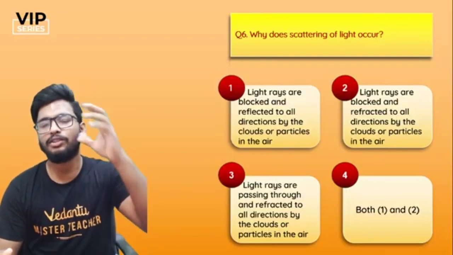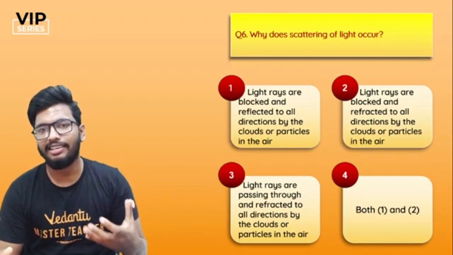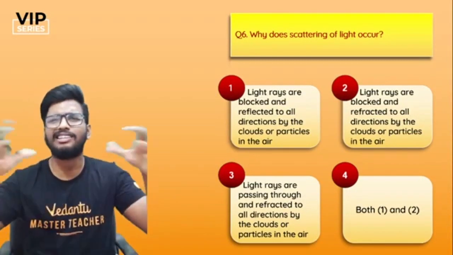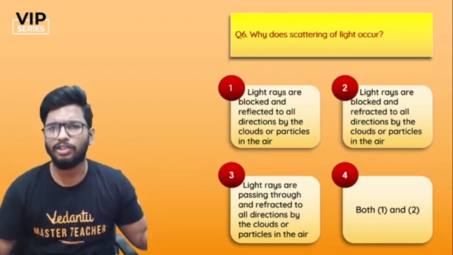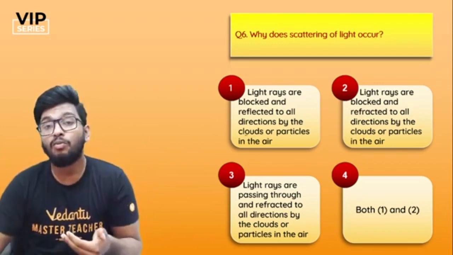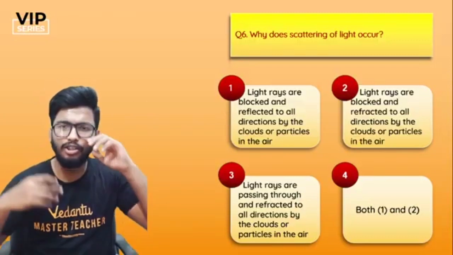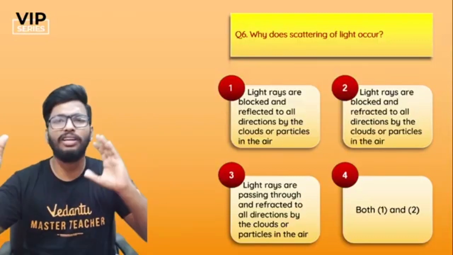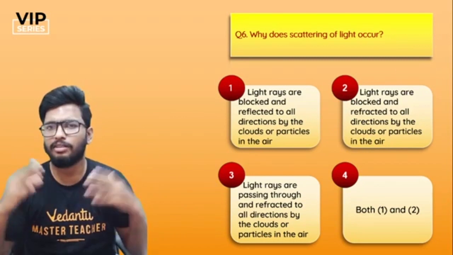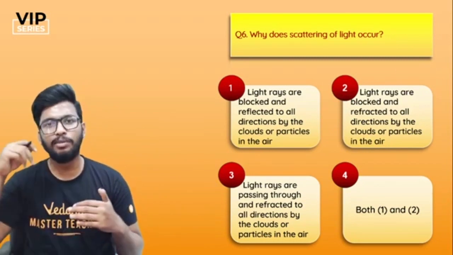So yes, guys, you know that scattering of light is happening because of dust particles and other kinds of particles present in the atmosphere. And this happens because when the particle size is big enough, or when you have a colloidal solution, with particle size between, let's say, 1 to 1000 nanometers, something around that range, light is much smaller than that.